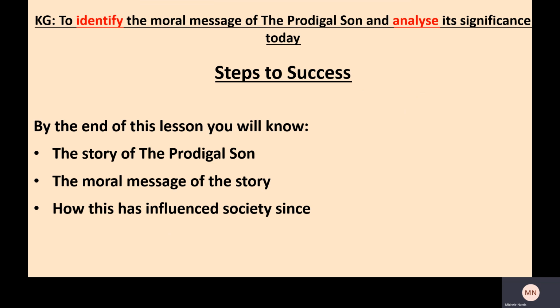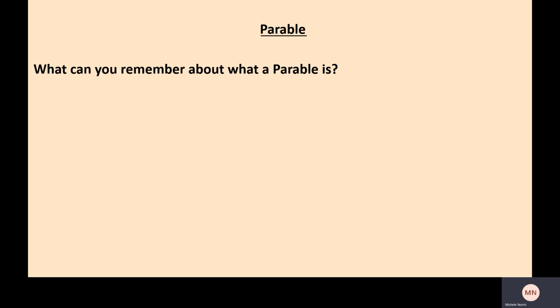So your knowledge goal, you can write this down on your paper, is to identify the moral message of the prodigal son and analyse or explore its significance today. Your steps to success are, by the end of the lesson, you'll know the story of the prodigal son, the moral message of the story, and how this has influenced society since.